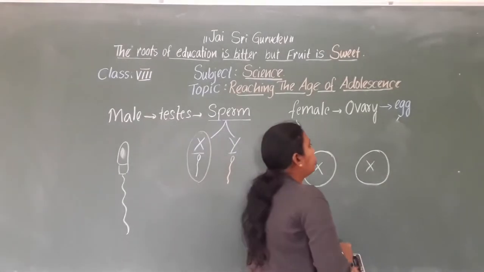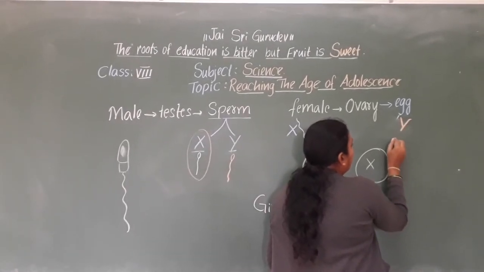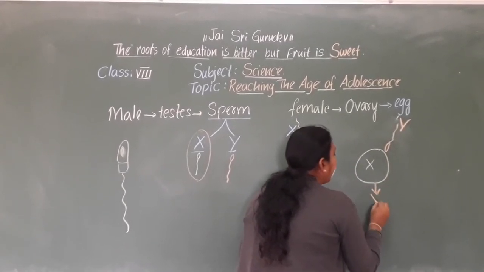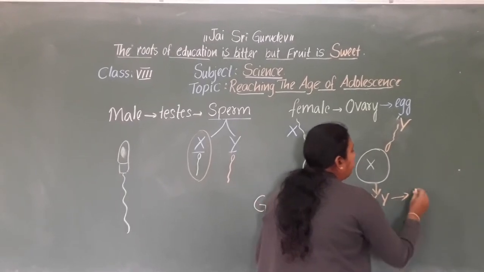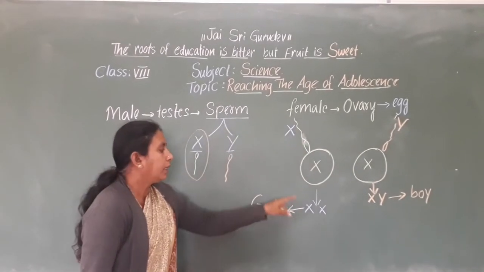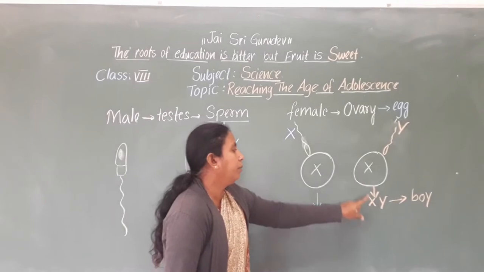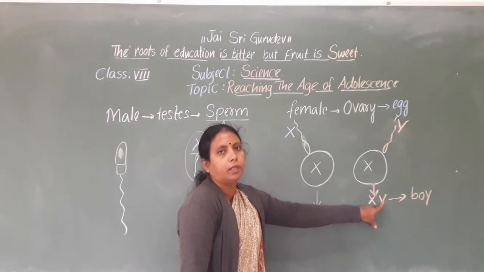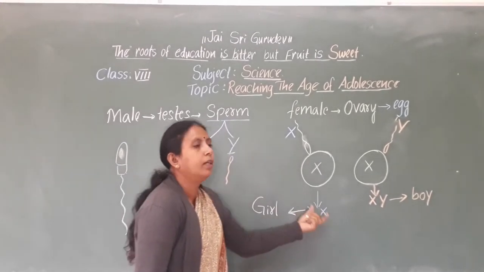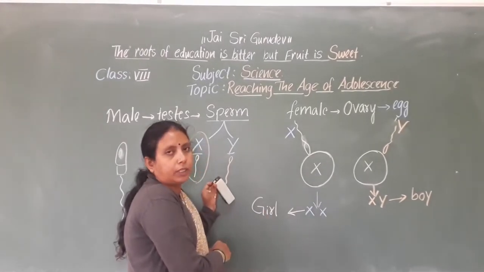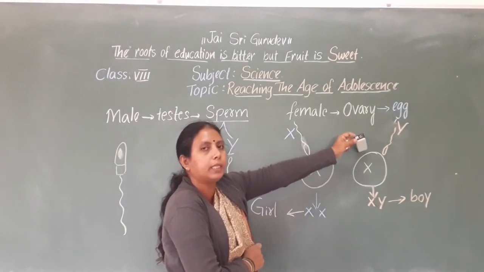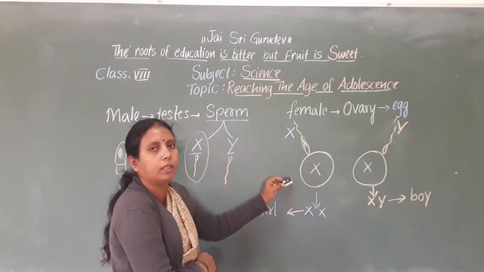If a Y chromosome sperm fuses with the egg, then it forms XY. The born baby will be a boy. So girl means XX chromosomes and boy means XY chromosomes. Then how can you determine this? By the type of chromosome present in the sperm that fuses with the egg.